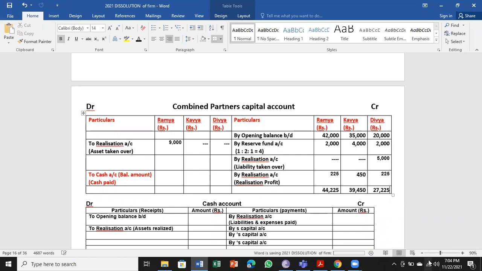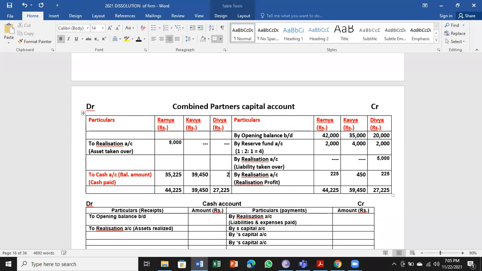So have a check. Ramya 44,225, Kavya 39,450, Divya 27,225. For balancing, Ramya 44,225 minus 9,000. Next, Kavya, debit value is nothing, so the full 39,450.